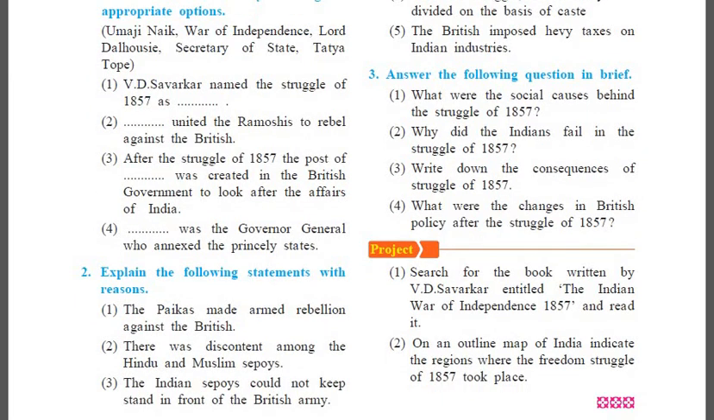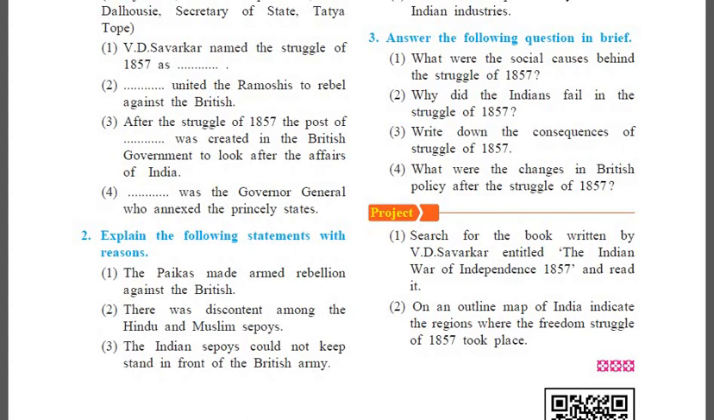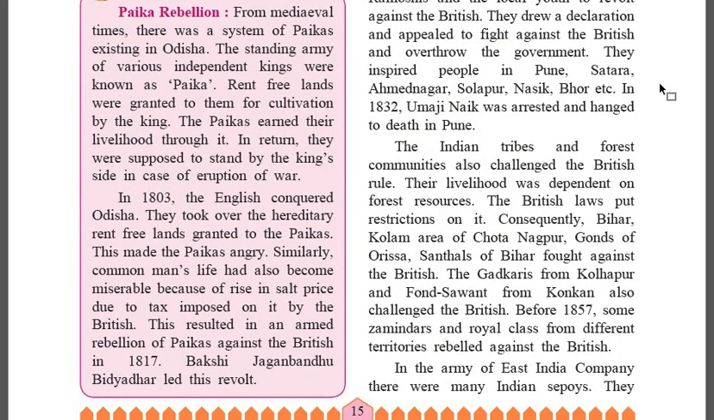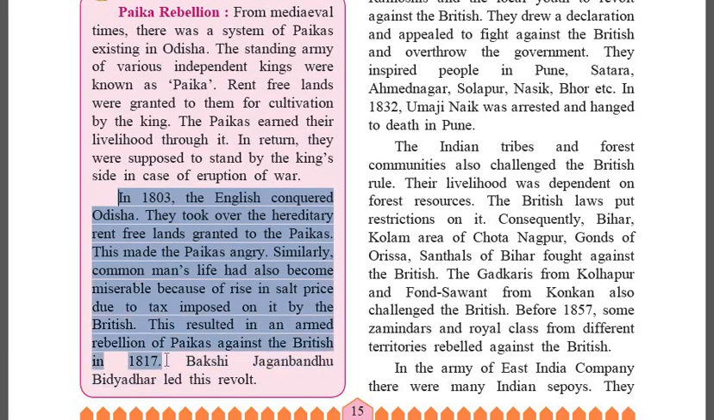So let us start with the first give reason statement. The paikas made armed rebellion against the British. This answer is on page 15. See the pink color box. The second paragraph. In 1803, from here till in 1817. Mark the answer. This is the answer for number 1 statement.